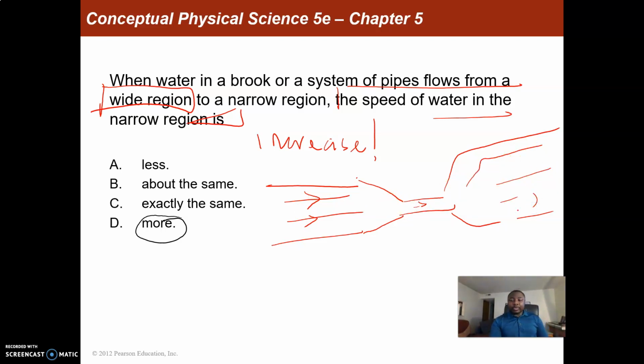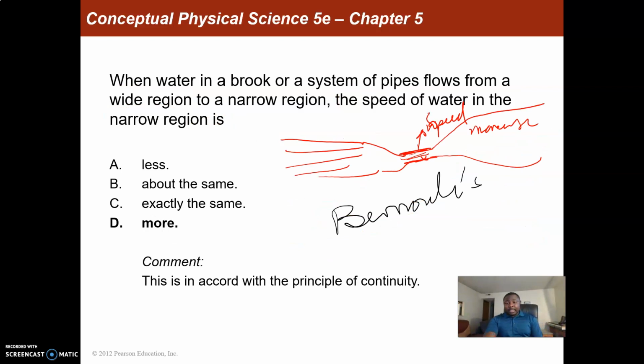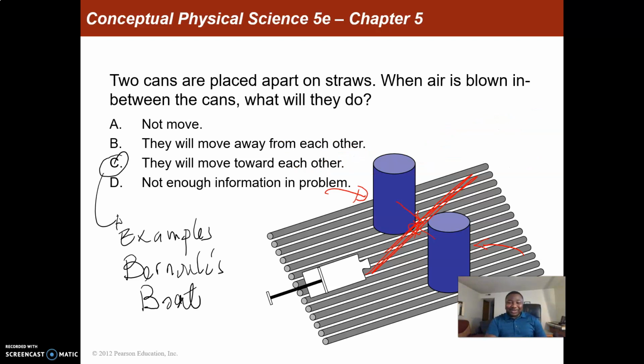And remember, we had region 1, region 2, and region 3. So the answer there is that the speed of the water in the narrow region increases, and that's part of the Bernoulli's principle that we talked about.